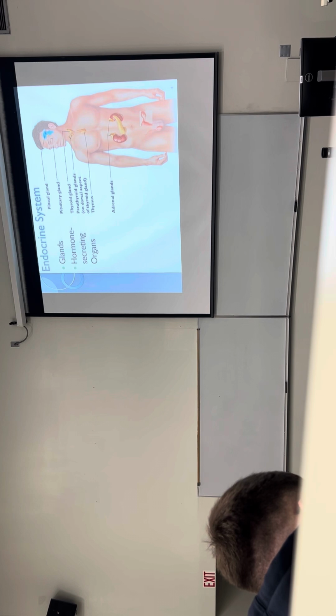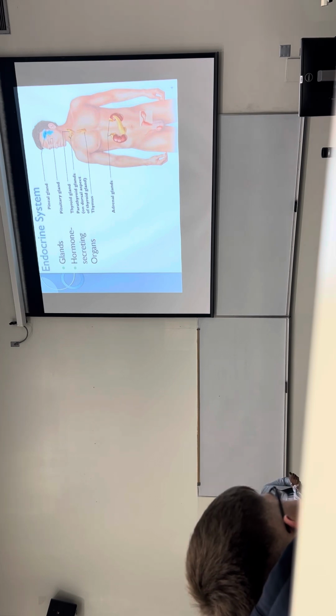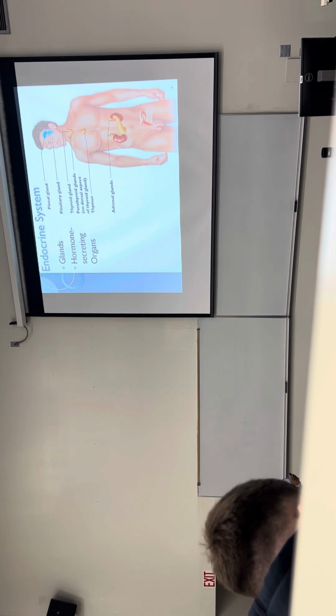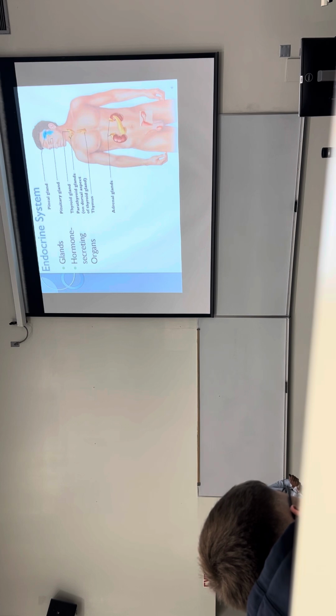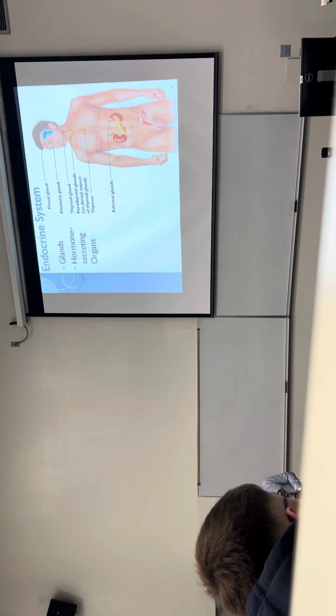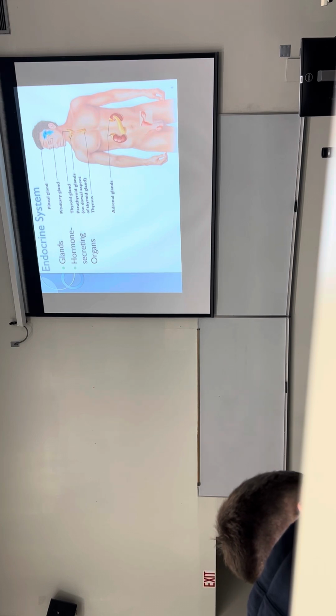And then we talk about hormone secreting organs. What's the one that's superior to the pituitary gland and also produces hormones? The hypothalamus produces hormones. What are some other functions of the hypothalamus?